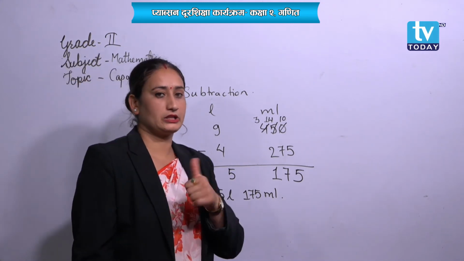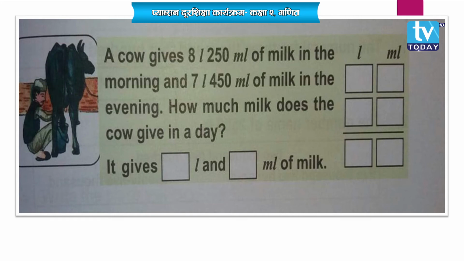Done? Good. Now, so students, I have one picture for you that is from the word problem. Let's have a look for this picture once. Okay, over here it is said, a cow gives 8 liter 250 milliliter of milk in the morning and 7 liter 450 milliliter of milk in the evening.